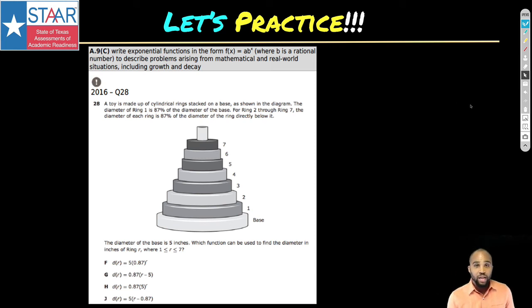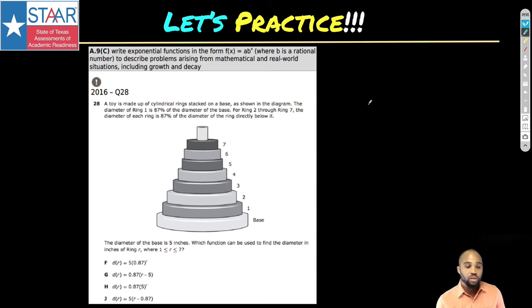So let me read through this last problem. I believe it's our last one. A toy is made up of a cylindrical ring stacked on a base, as shown in the diagram. The diameter of ring 1 is 87% of the diameter of the base. For ring 2 through ring 7, the diameter of each ring is 87% of the diameter of the ring directly below it. So this looks complicated as all get out.